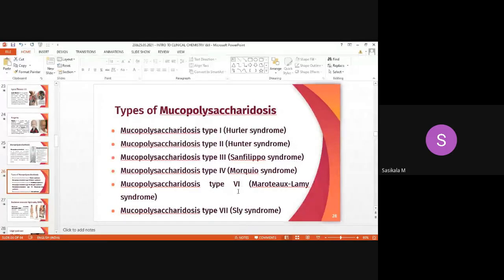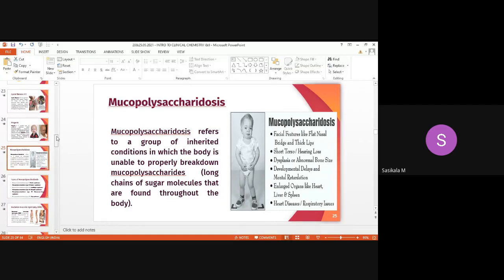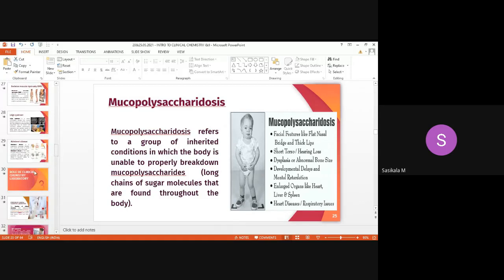Type 5 is not mentioned, type 6 is called Maroteaux-Lamy syndrome, and type 7 is Sly syndrome. These seven types cause different disorders or defects in various parts of the body. So this is about the third syndrome, caused by the lysosome.